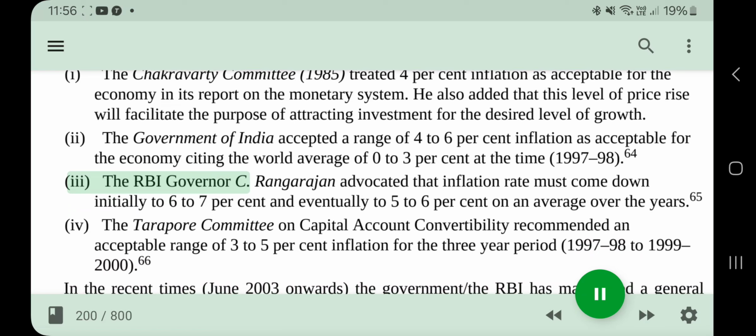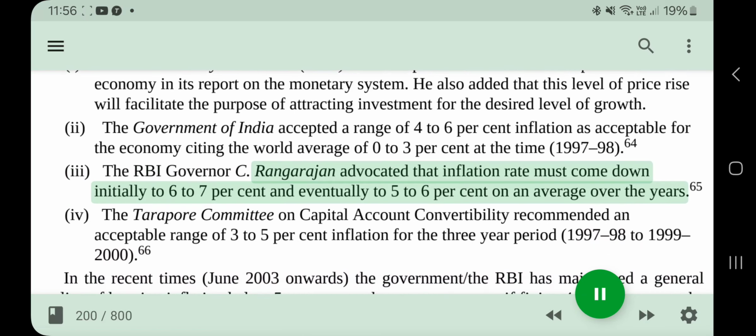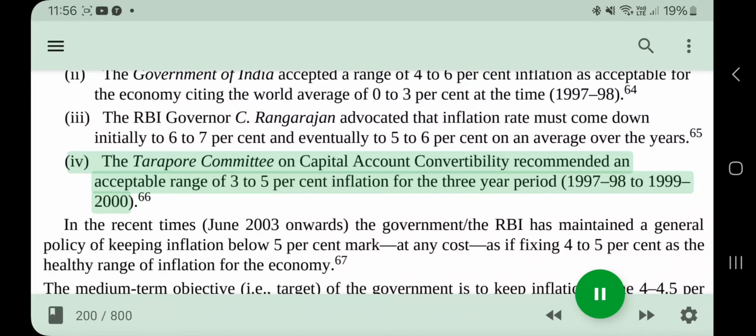The RBI Governor C. Rangarajan advocated that inflation rate must come down initially to 6 to 7% and eventually to 5 to 6% on an average over the years. The Tarapur Committee on Capital Account Convertibility recommended an acceptable range of 3 to 5% inflation for the 3-year period, 1997-98 to 1999-2000.